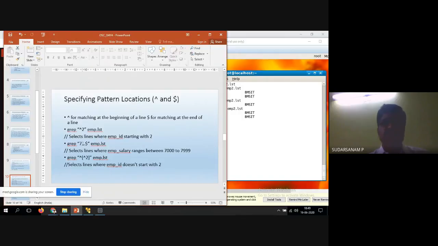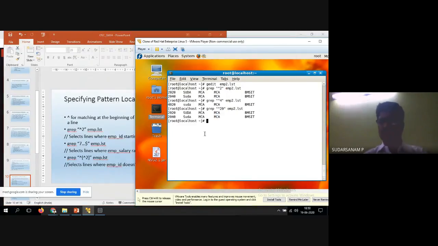So starting with only 7 and ending with the dollar. Yes, the dollar matches the end of the line. So dollar is nothing but ending matching. So 7 and 999. Now we'll see one more example here. 2 and dollar, 2 times dollar, and the dollar you have to print.